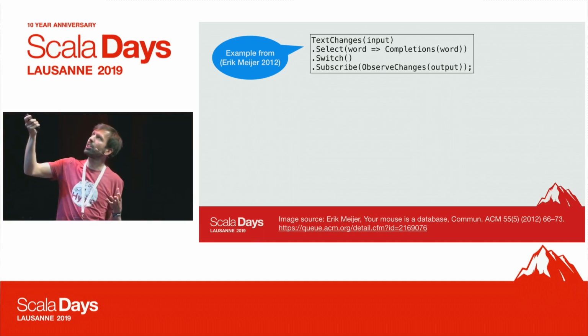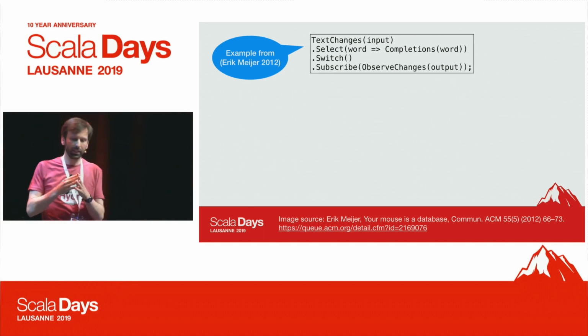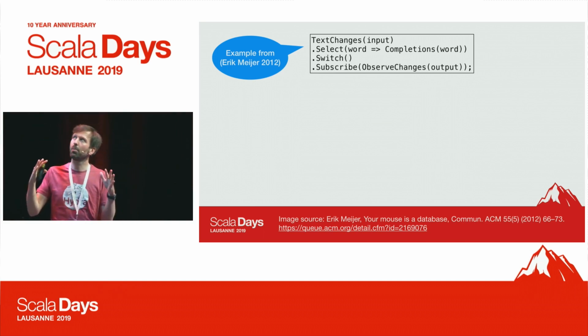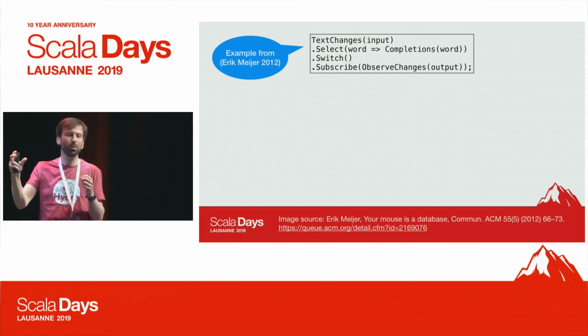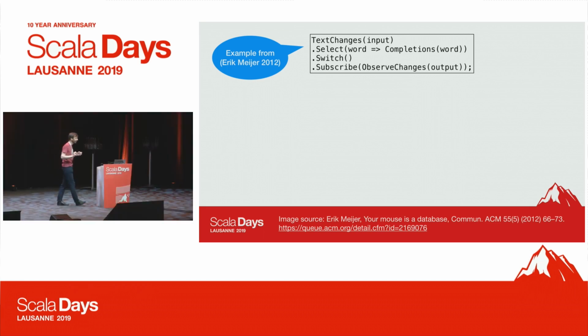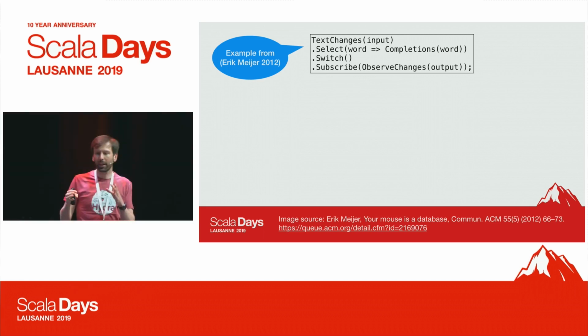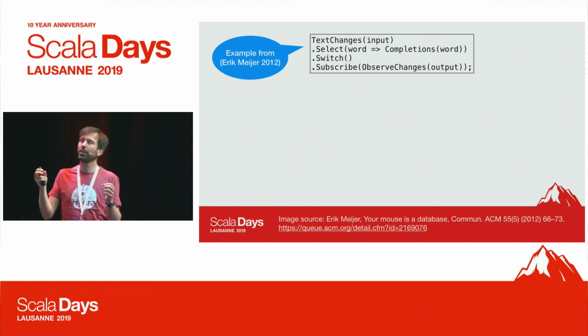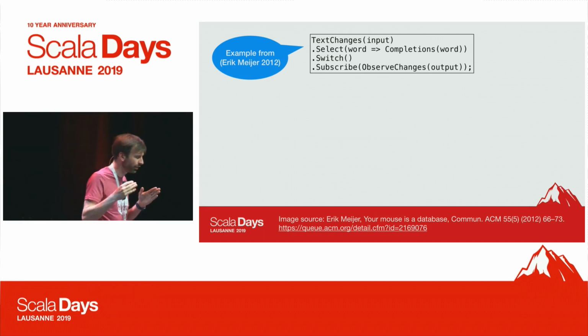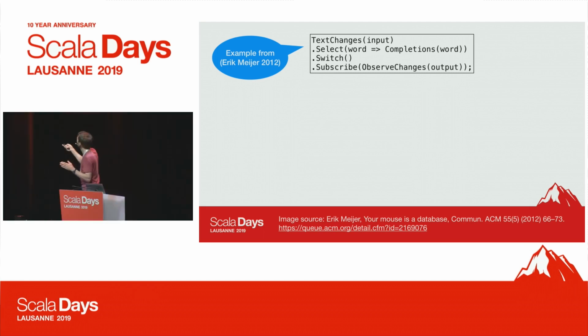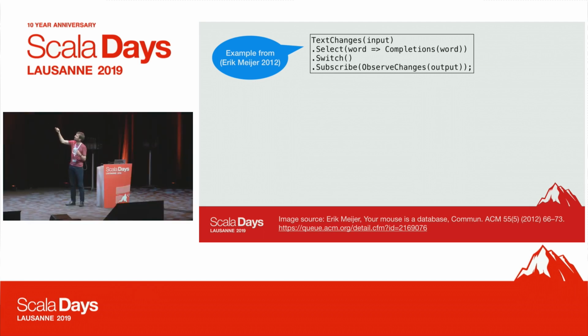So, for example, text changes here is a method that creates a publisher that publishes an event each time the text in an input field changes. Each time I type in the input field and make a change, there's a new event published with the current contents of the input field. And so that's the simple publisher of strings.